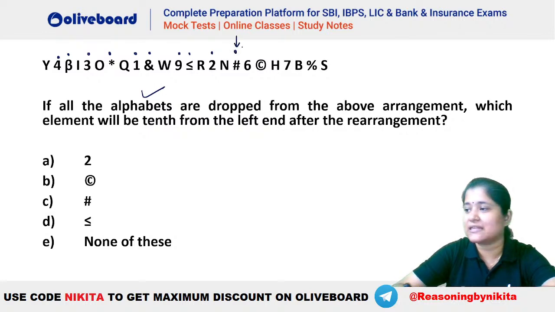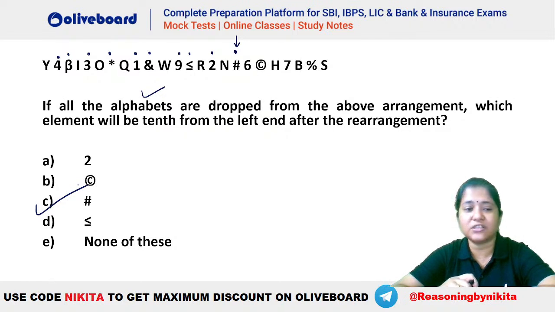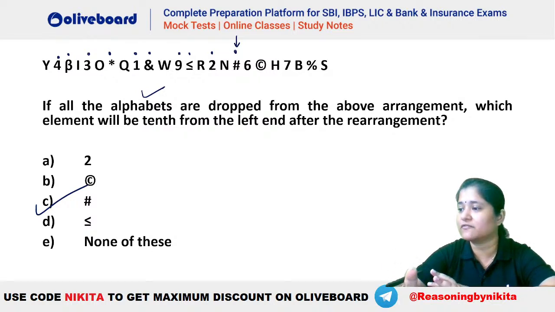So hash will be the right answer here. It will not be 1, not 2, it will be hash. Just be careful, you need to drop all the alphabets. After dropping the alphabets, which will be the 10th character from the left hand side? That is the question here. So that will be your hash. I hope this is clear to everyone.